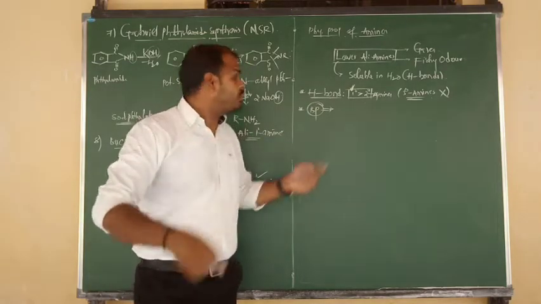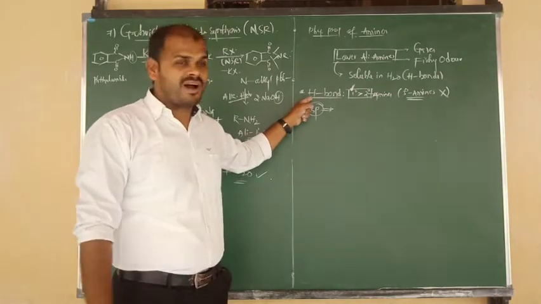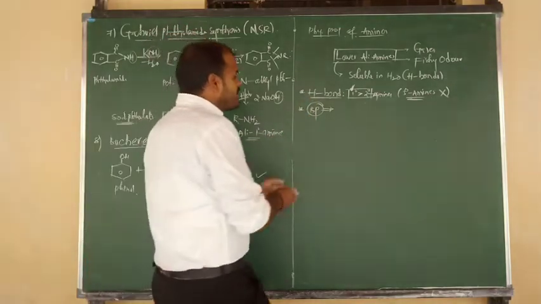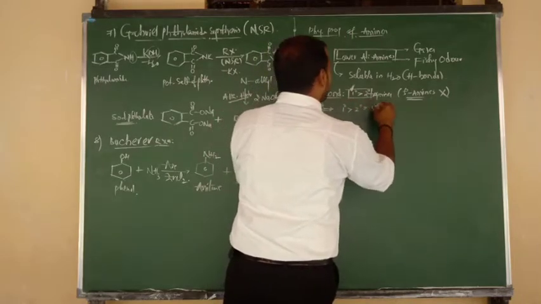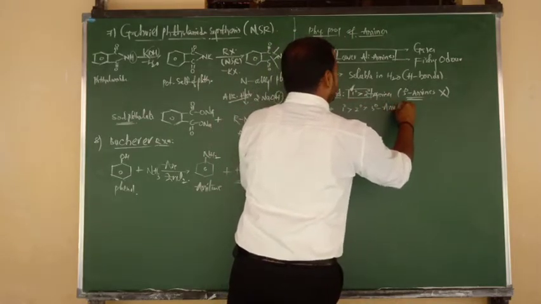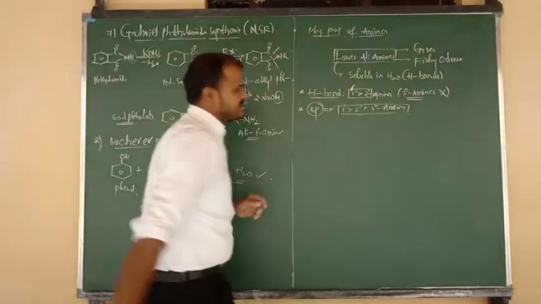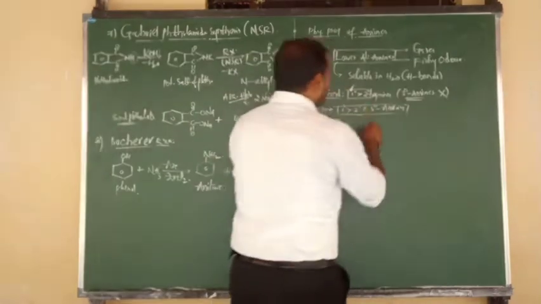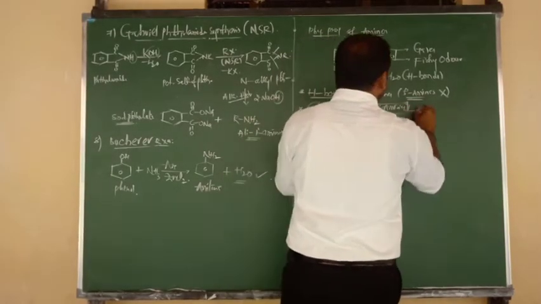Primary amines form more hydrogen bonds, are strongly capable of hydrogen bonding, so they have the higher boiling point. So the boiling point of isomeric amines: primary greater than secondary greater than tertiary amines. This rule we have to apply for boiling points, and this rule is not applicable for all amines. It is applicable only for isomeric amines.